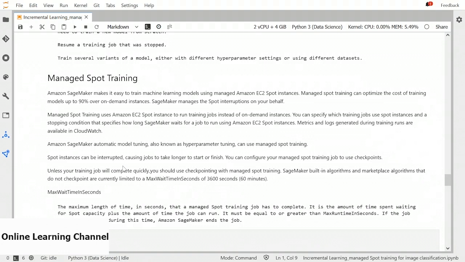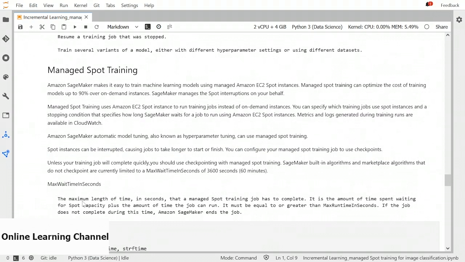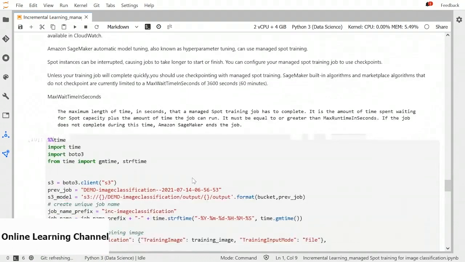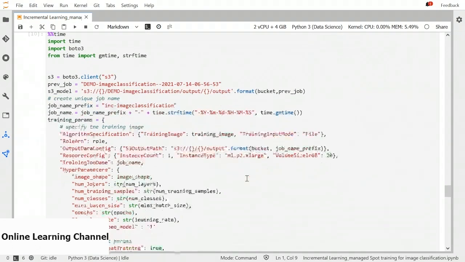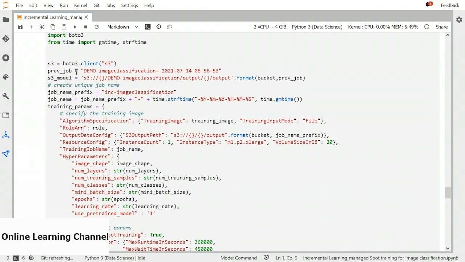But if your jobs are smaller and your algorithm does not support checkpoints, then currently max wait time is limited to 3600 seconds, that is 60 minutes. So an important parameter to pass when you are using spot training is max wait time in seconds. Now let's define a training job that would do incremental training on a spot instance. The training job is similar to the job defined above. We have this previous job.